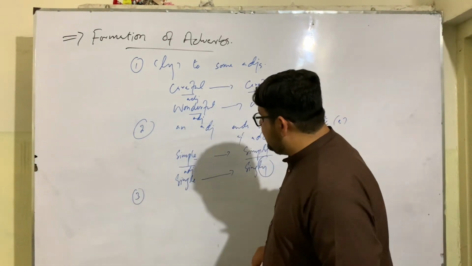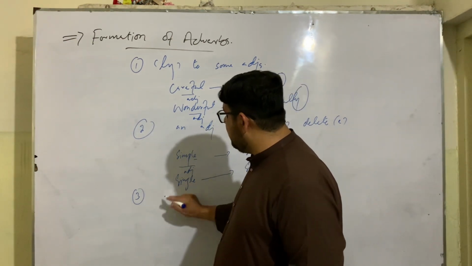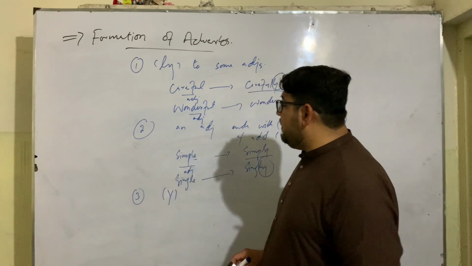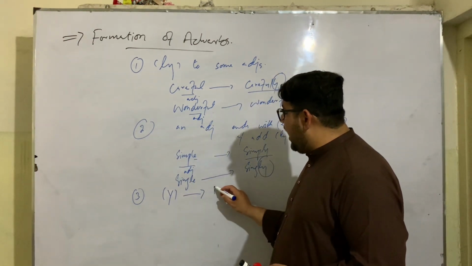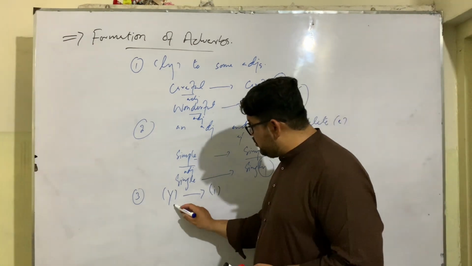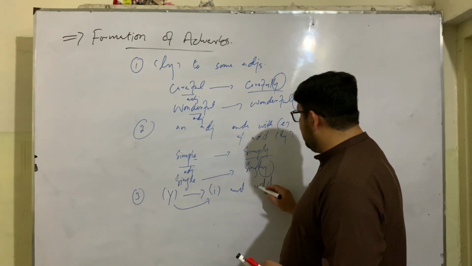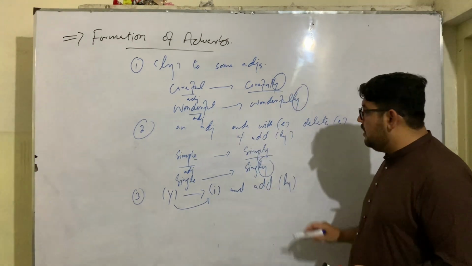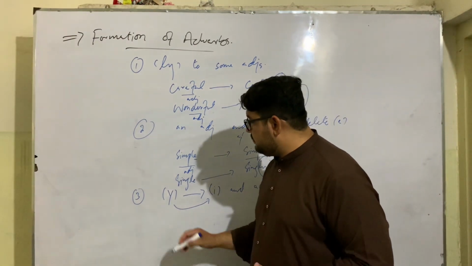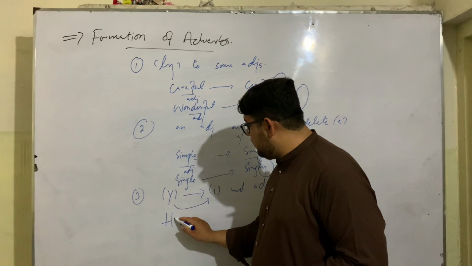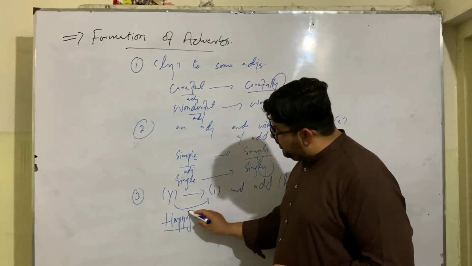The third way: some adjectives end with y. We change y to i and add ly. For example, happy is an adjective that ends with y.